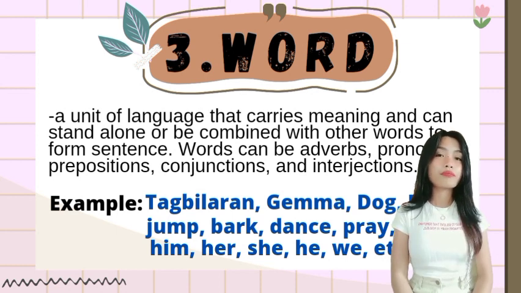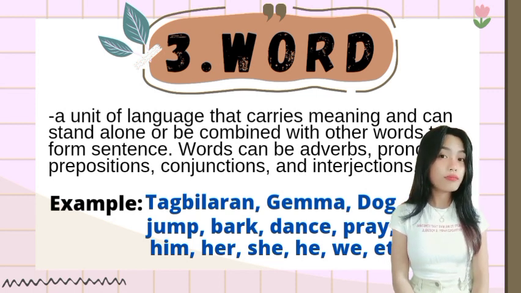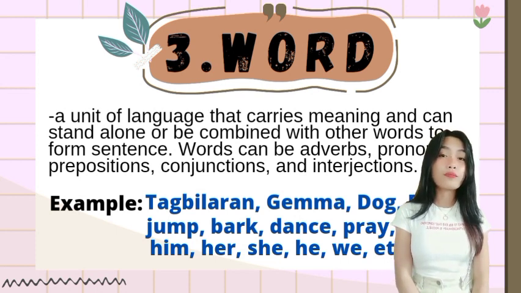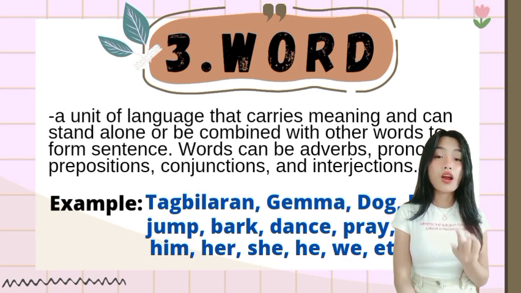Examples are Tagbilaran, Gemma, dog, or ball. These words are examples of noun words. Another is jump, bark, dance, and pray. These are examples of verb words. Another is him, her, she, he, and we, which are examples of pronoun words.